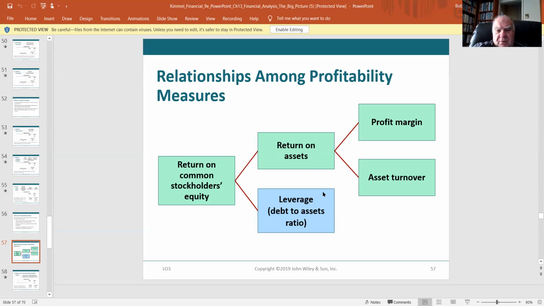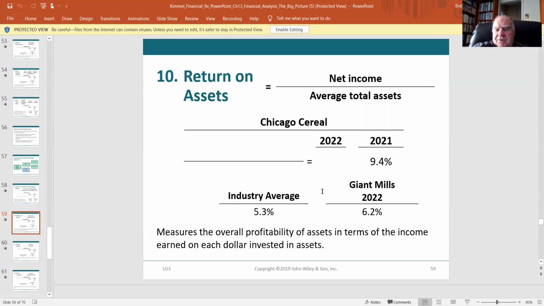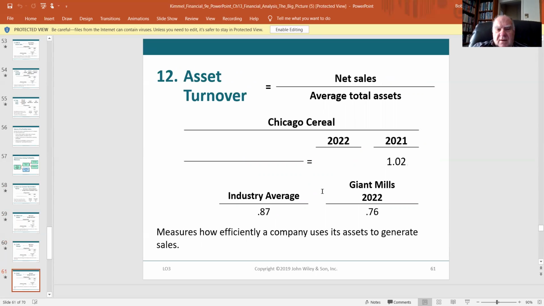Return on common stockholders' equity, return on assets, profit margin, asset turnover. Profit margin times the turnover equals the return on the assets. And we'll show you here in a second. Return on common stockholders' equity. Again, we pull out the preferred dividends. Return on assets, income divided by total assets. Profit margin, income divided by sales. Asset turnover, net sales divided by average total assets.